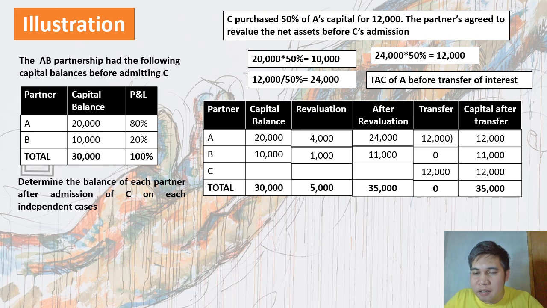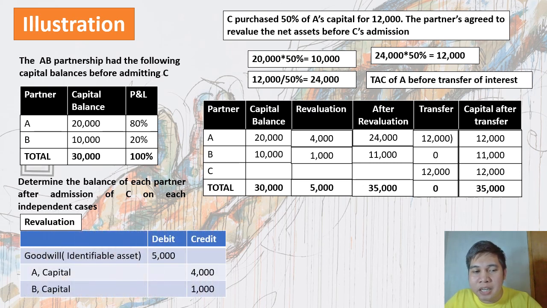So since nalatag na po natin yung data, yung table, pwede na po natin i-recognize yung ating transaction or i-record na natin siya sa libro. Ang i-record lang po natin dito is yung revaluation portion and the transfer part. For the revaluation portion, of course, ang ating entry lang naman dyan is ganito lang.